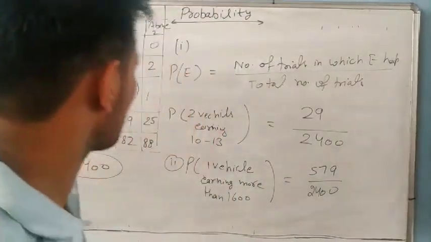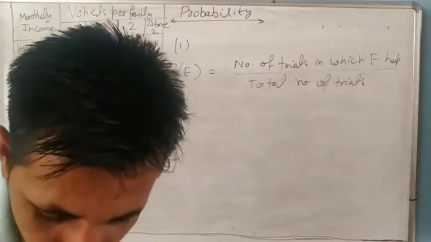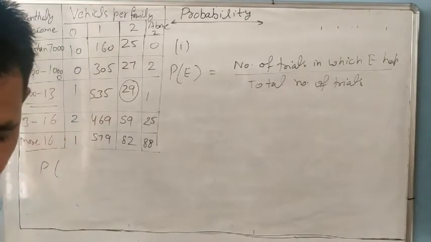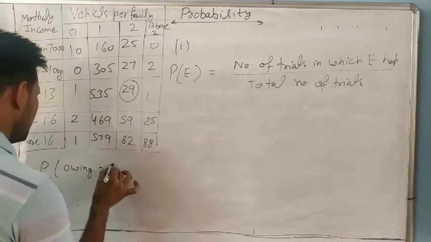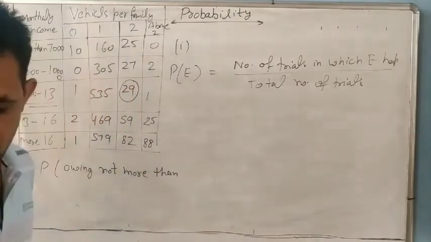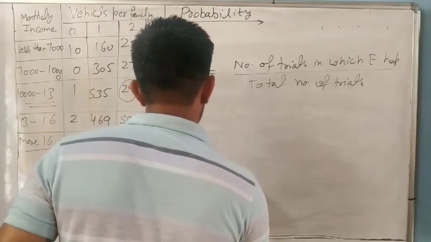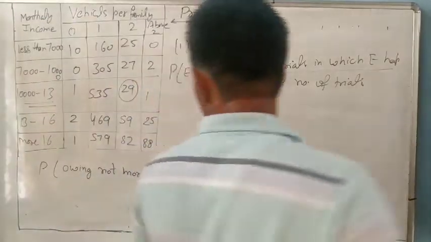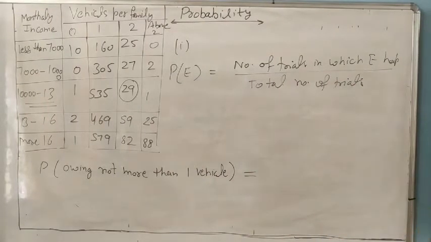Now the fifth part. Find the probability of owning not more than 1 vehicle. We have to find the probability, the number of families owning not more than 1 vehicle. So how many families have not more than 1 vehicle?